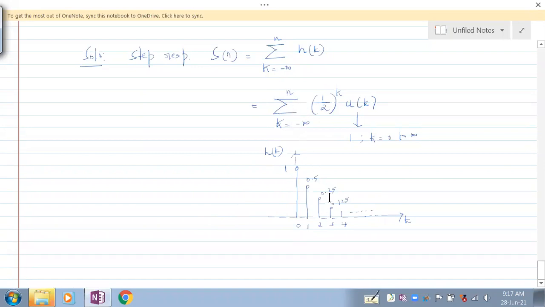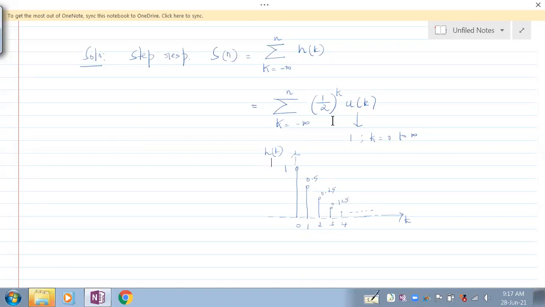So that means when would there be an overlapping? Now we don't see two signals. We just see this summation and we see this signal. When it is going from minus infinity to n, from minus infinity to minus 1, there is no signal at all. So actually the overlapping will start from where to where? It starts from 0 to n. From minus infinity to minus 1, it is 0. Yes or no? Everybody understand that?